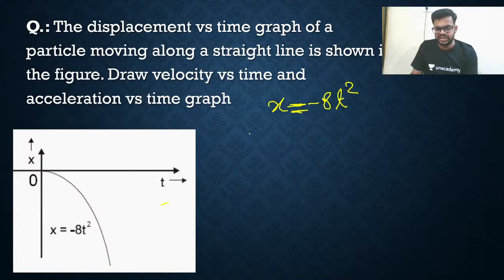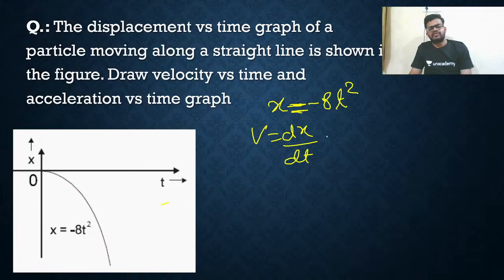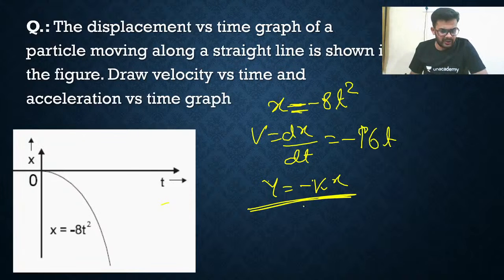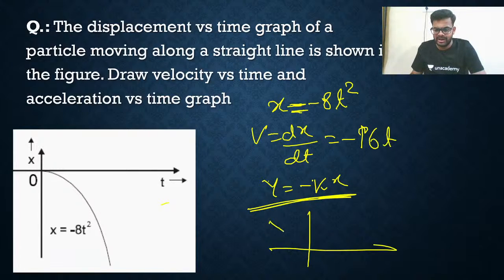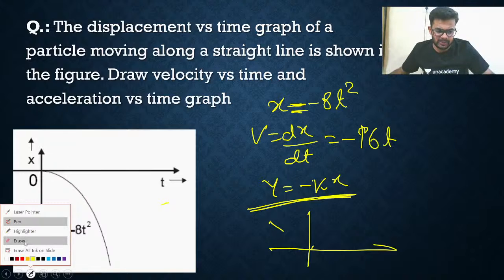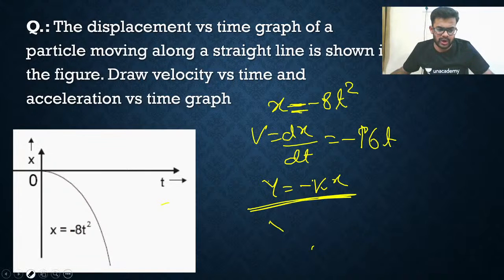What will be the velocity time curve? V is equals to dx by dt, you will write. Just differentiate it. You will get minus 16t. So the curve will be what? Y is equals to minus kx. You are getting minus kx, a straight line. Slope is negative and passing through origin. So the curve will be like, sorry, time can never be negative. Time can never be negative, so I have to draw like this.